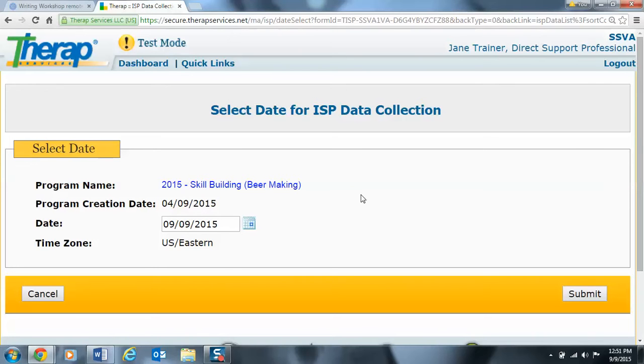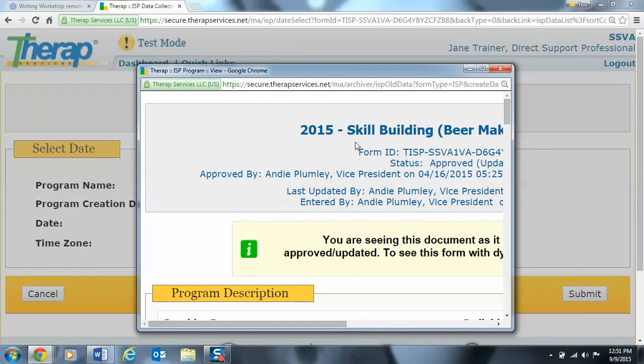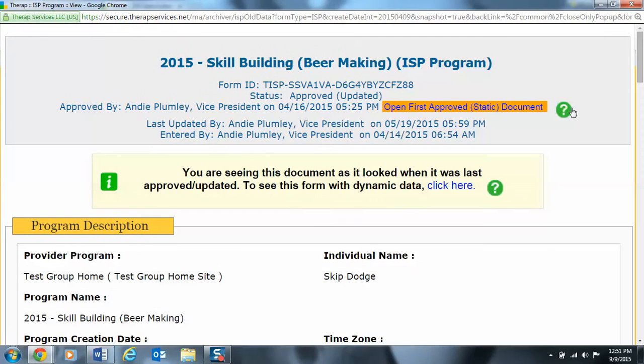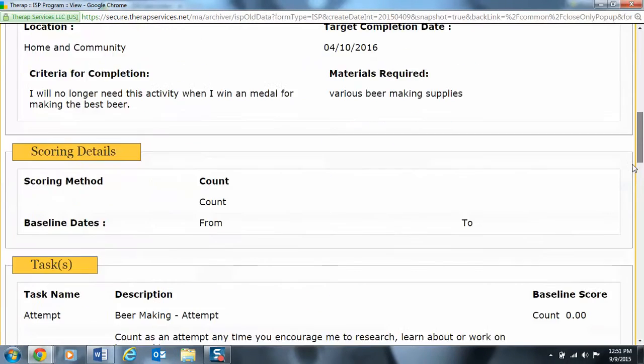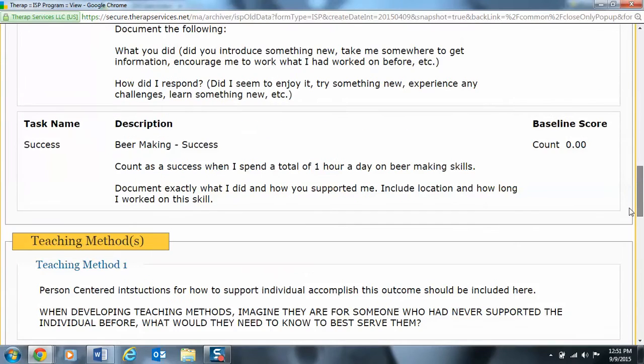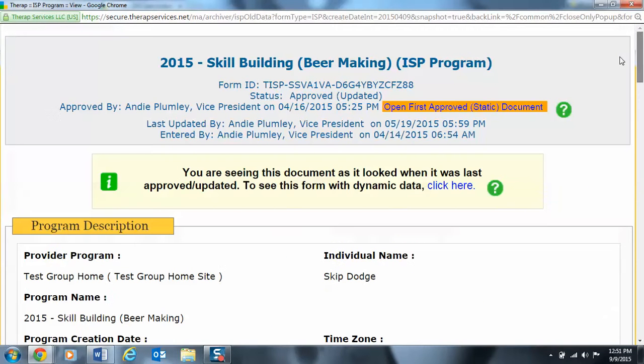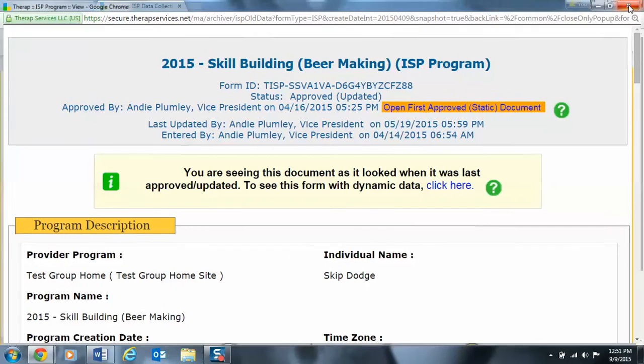Now let's say I read that acknowledgement and I think to myself, oh my goodness, I really don't remember everything that was in that Part 5 and I'm not really sure what I'm supposed to document. That's not a problem because you'll notice that there is a blue highlighted section on this page. You can click on this section and it will bring up the Part 5 once again for you. So if at any time you're running into problems, you can pull this back up so that you know exactly what you're documenting. When you're finished reading through it, you simply X out of the box and it brings you back to this page.